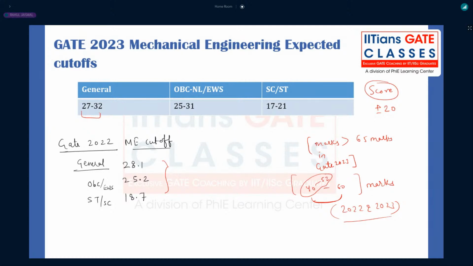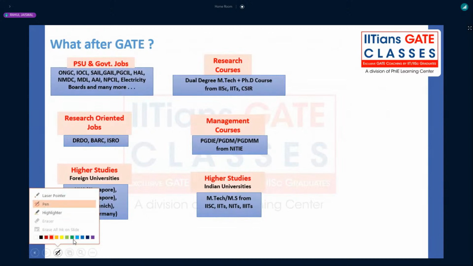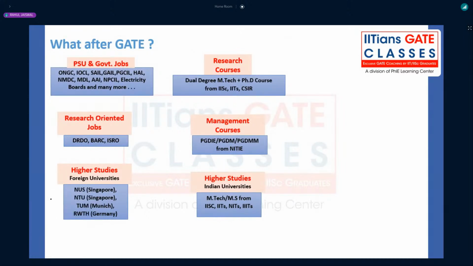Now, the main thing is that after clearing the GATE examination, the major issue is that we don't have proper guidance, right? Because of the lack of guidance, some students select the wrong branch in NIT or IIT, and basically they end up unplaced and getting out of the college.